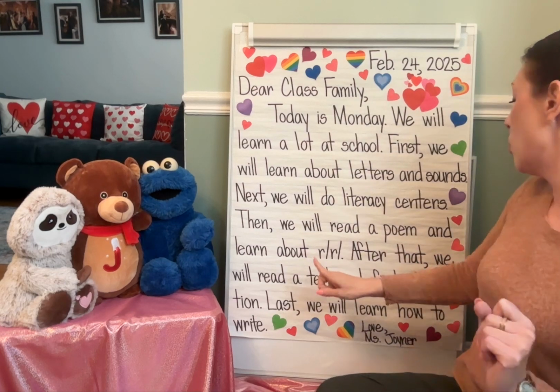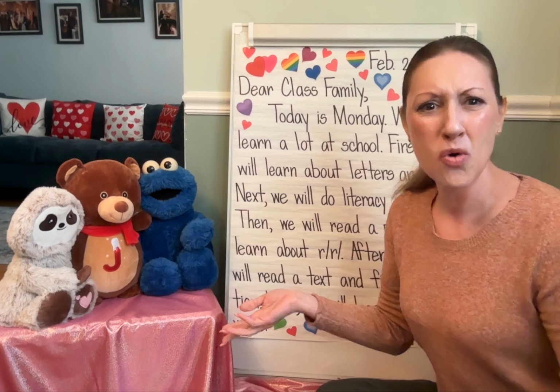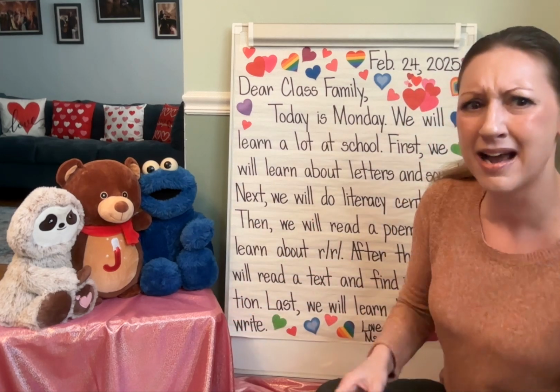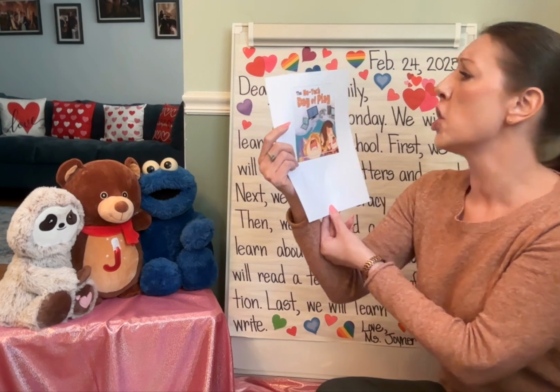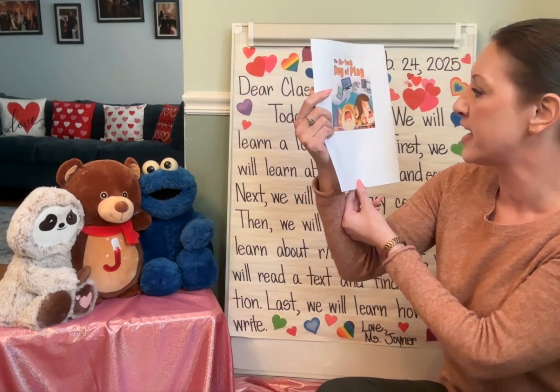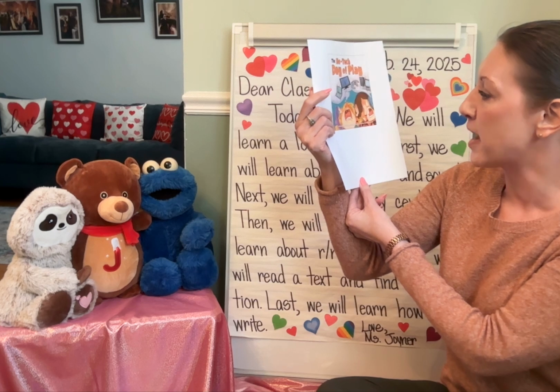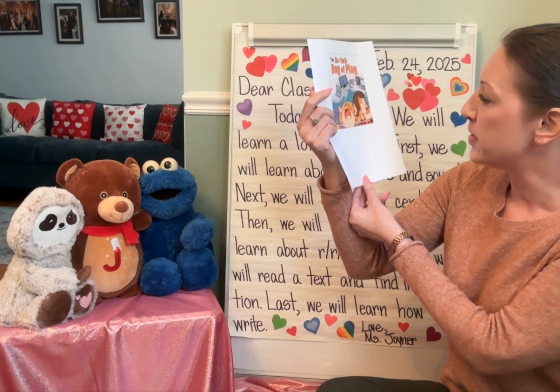And after that, we will read a text and find information. Yeah, we're going to figure out what's important information and what's not important information in this text called The No Tech Day of Play. This is by Brenda Parks and Jeffrey B. Fjorst.